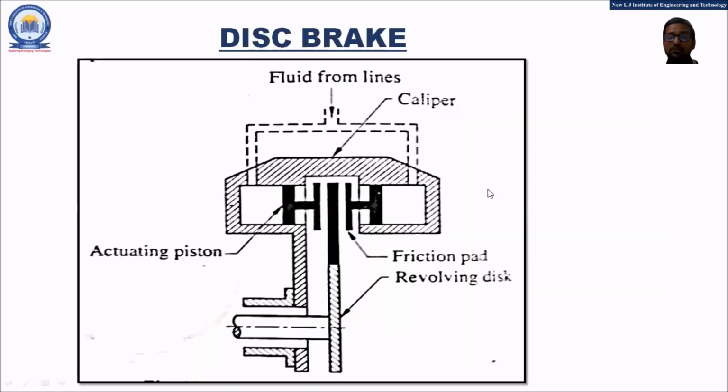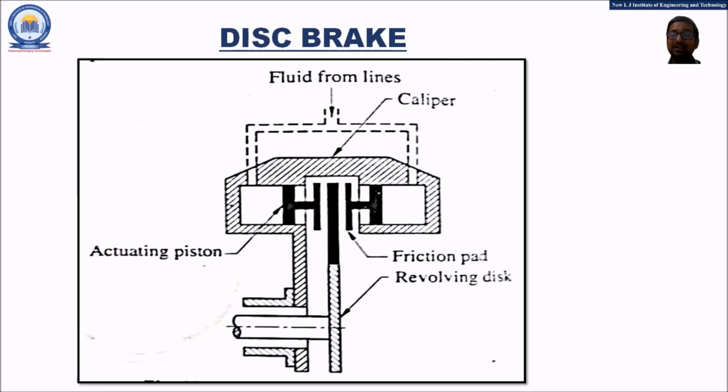So let us now proceed further and understand the next practically important type of the mechanical brake, that is the disc brake. The main components include the caliper, the outer cylinder, then we have the actuating piston, the friction pads, the revolving disc, and they are also provided with the fluid lines because this brake will be totally operated by the fluid entering the caliper.